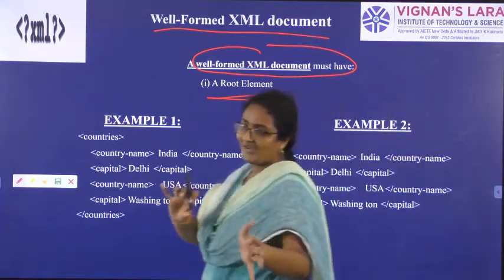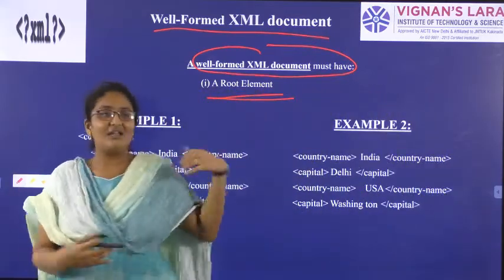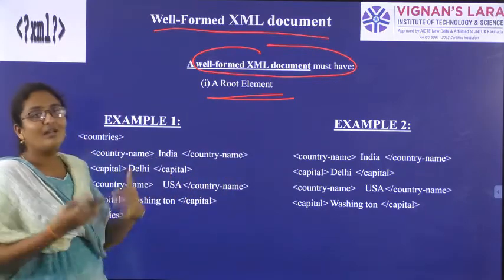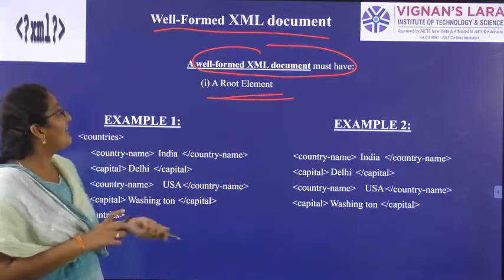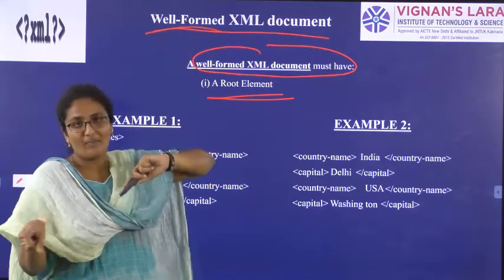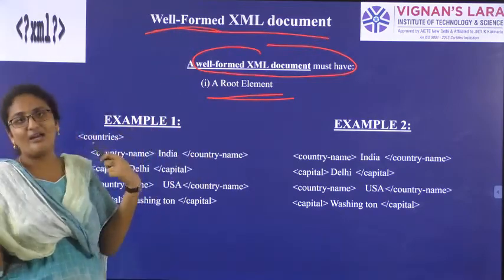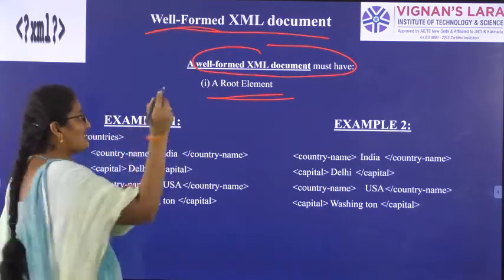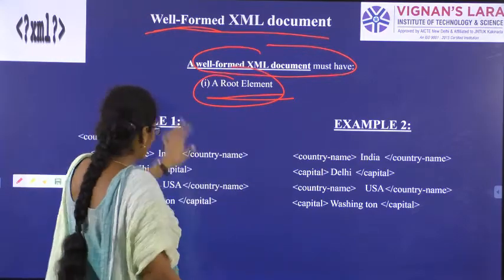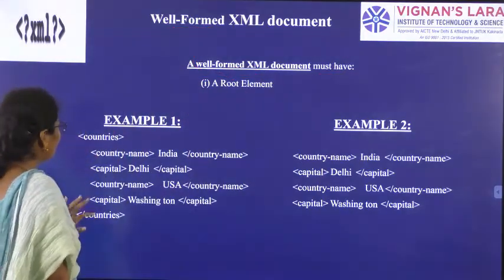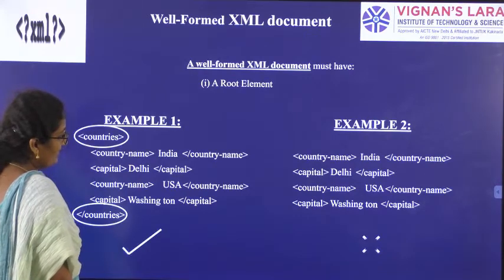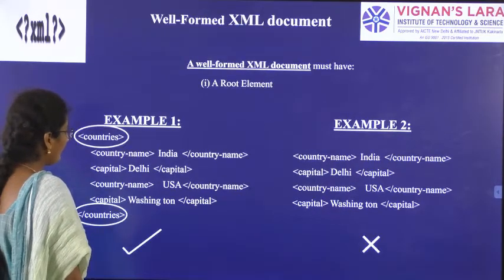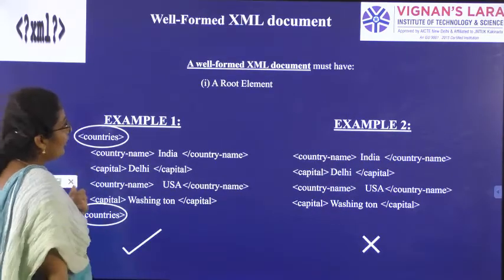There are 10 qualities to tell a person is a good person. Likewise, there are some points. If the points are followed, then we can tell the document is well formed. So if I want to tell a document is well formed, I must have a root element. If you see this example, you can observe what a well formed document is.